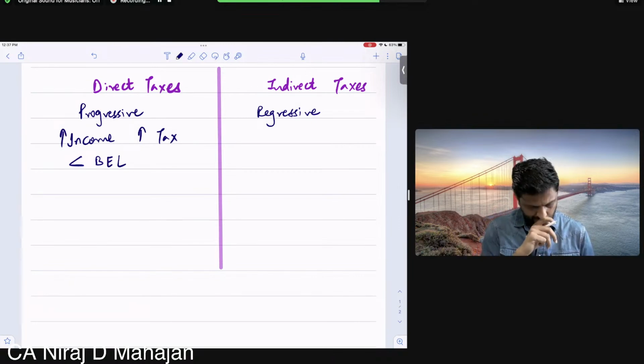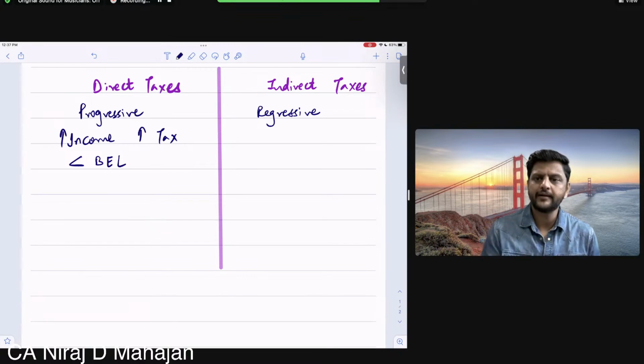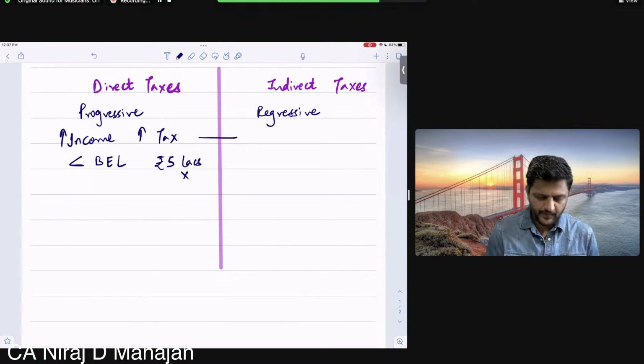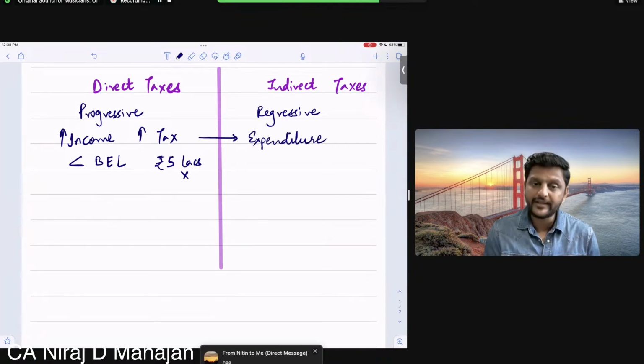Income tax is covered. So will he pay direct taxes? No. If a person is earning up to 5 lakhs including rebate, is he paying any taxes? None at all. But here, indirect tax is levied irrespective of your income. In fact, indirect taxes focus on expenditure. If you are doing the expenditure, tax is levied.